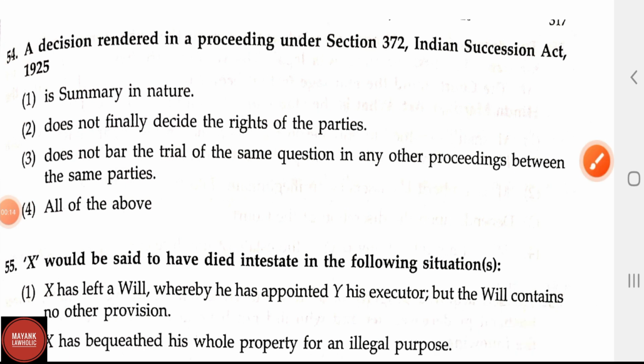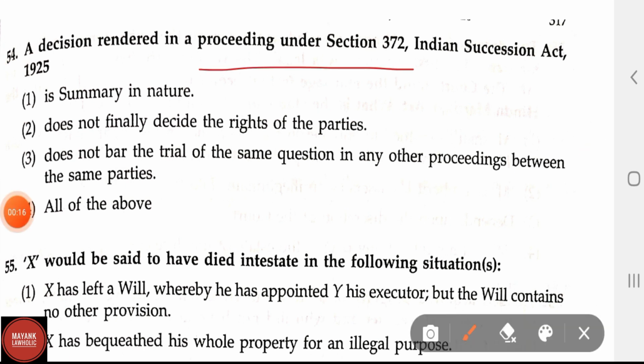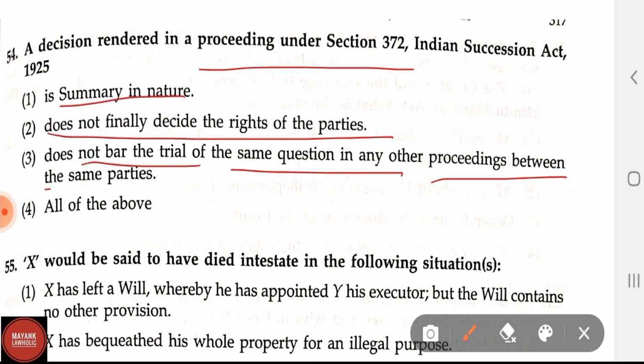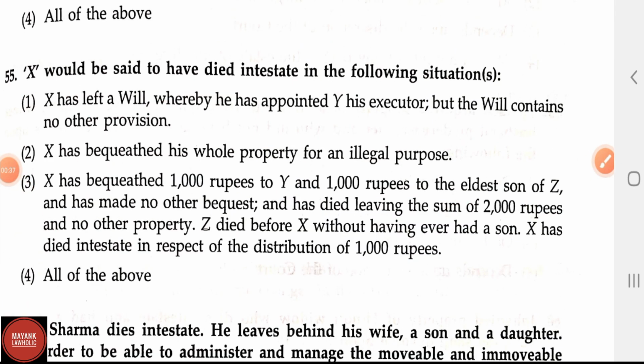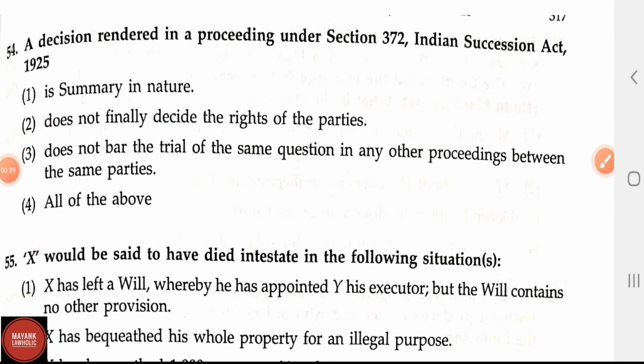A decision rendered in a proceeding under Section 372 of the Indian Succession Act 1925: option 1, is summary in nature; option 2, does not finally decide the rights of the parties; option 3, does not bar the trial of the same question in any other proceedings between the same parties; and option 4, all of the above. Here the correct answer is option 4, all of the above. Section 372 of the Indian Succession Act 1925 talks about application for certificate.